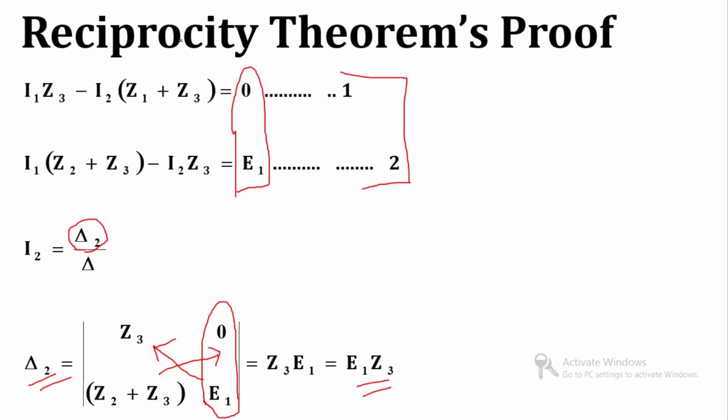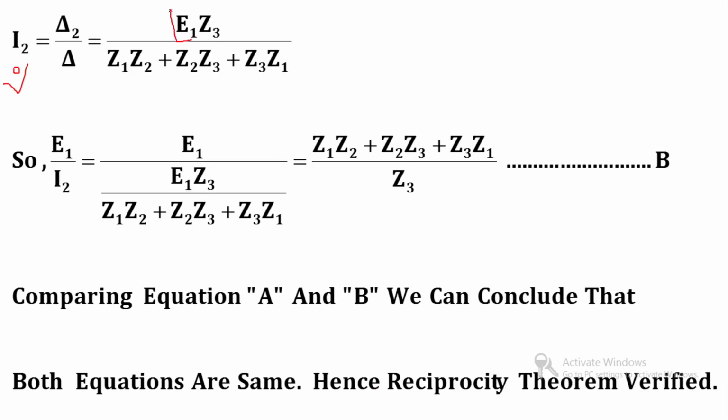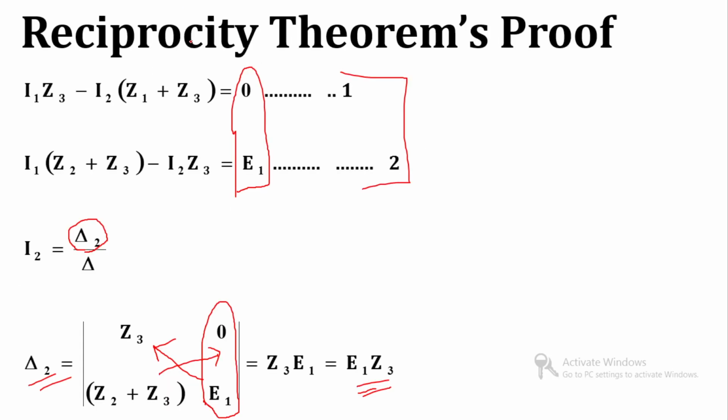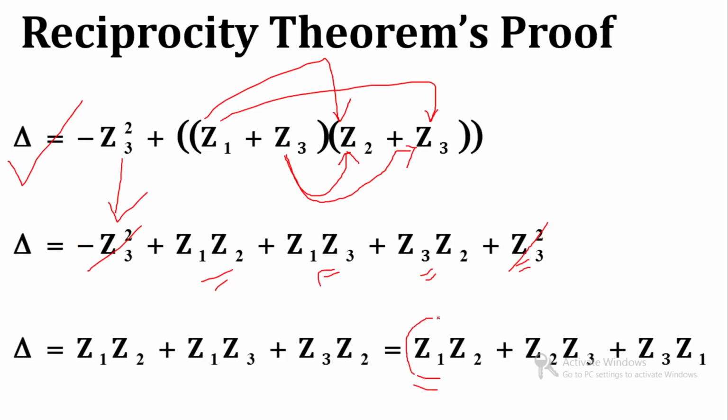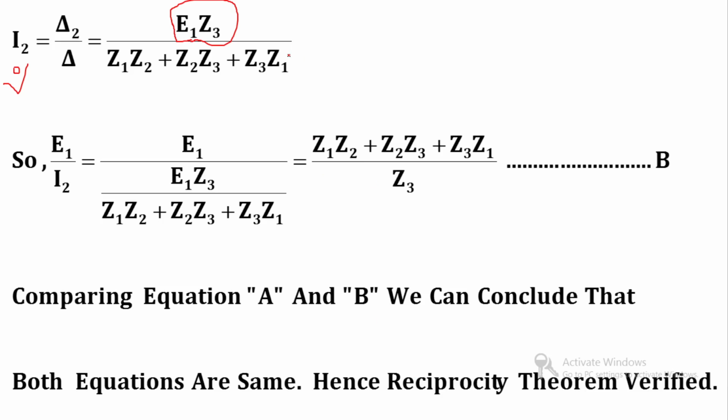So delta 2 for this case is E1 into Z3, and delta is equal to Z1 Z2 plus Z2 Z3 plus Z3 Z1. So for this second case, now we are able to find the ratio of E1 by I2. The numerator E1 will be as it is, and this is the value of I2, which I have written over here.